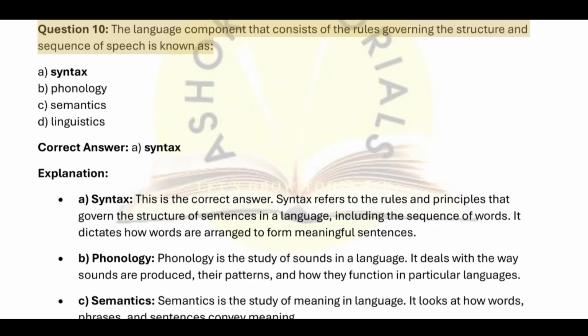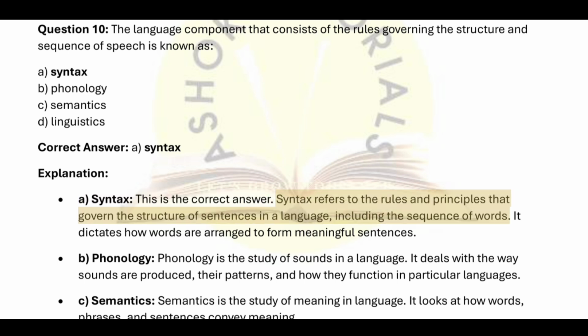The language component that consists of the rules governing the structure and sequence of speech is known as: A. Syntax. B. Phonology. C. Semantics. D. Linguistics. Correct answer: A. Syntax.